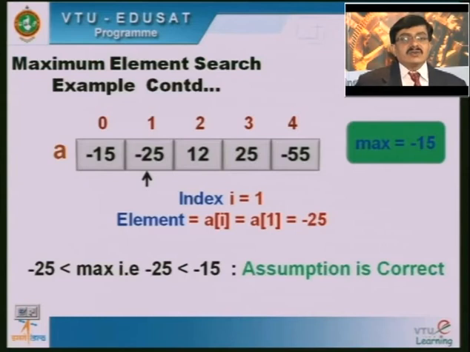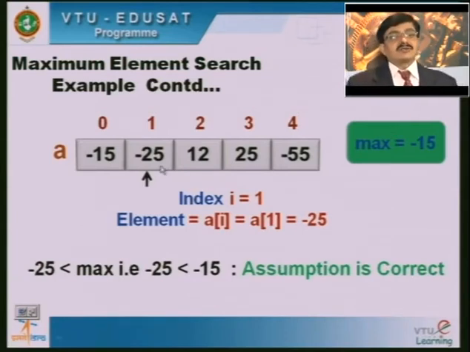Now, when i is equal to 1, we will take the next element of the array, that is minus 25. Earlier we assumed that max is equal to minus 15. Now, when I take the element minus 25, I will compare this with max. Is our assumption still correct or not? We are supposed to compare and conclude.